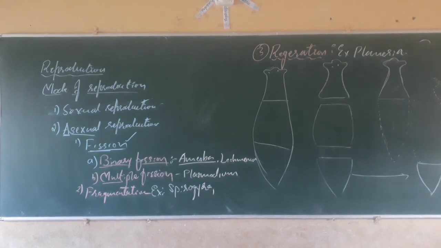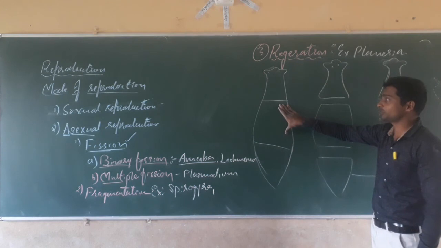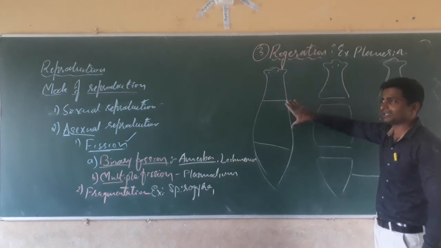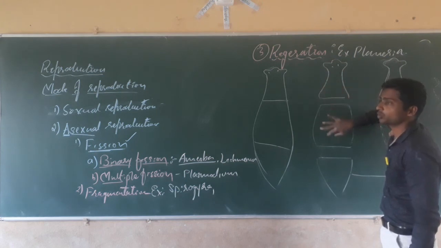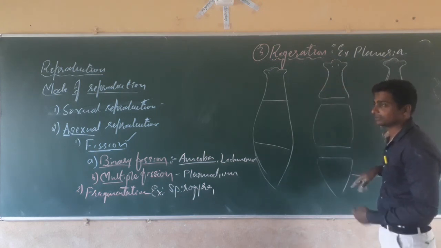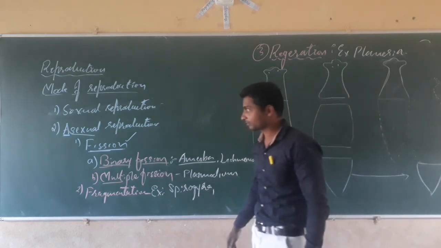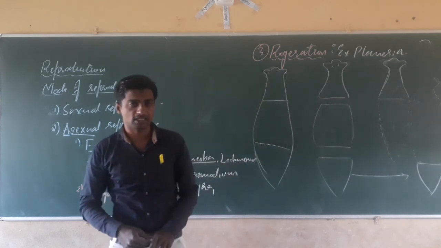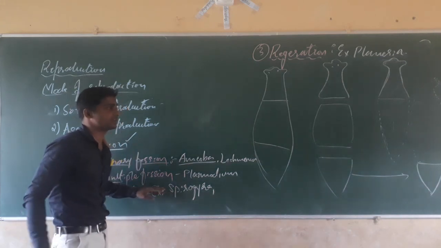Regeneration is a type of asexual reproduction in which a single body divides into a number of fragments or pieces, and these divided pieces show regrowth of the cut part, and then each turns into a new individual. That type of reproduction is called regenerative reproduction, isn't it? The remaining two types we will study in the next class.